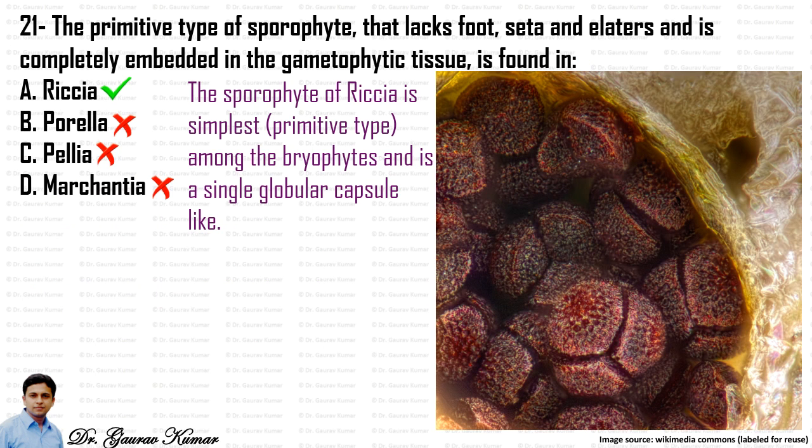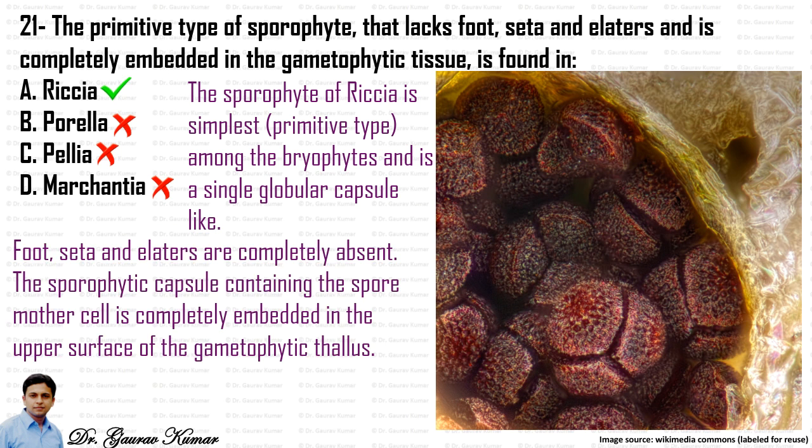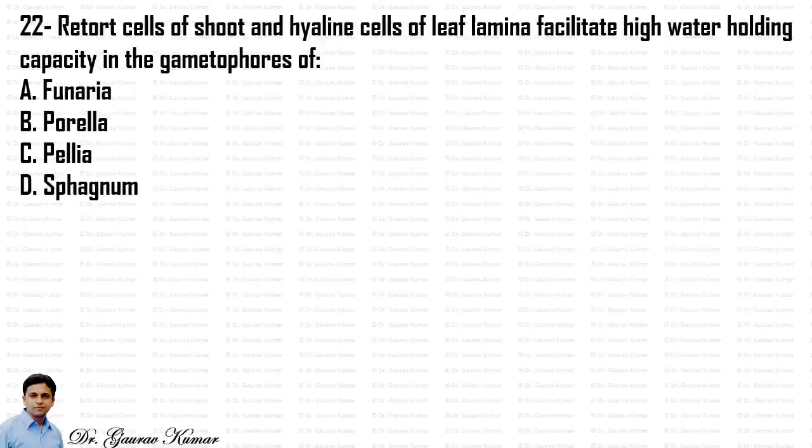The sporophyte of Riccia is the simplest or most primitive type among the bryophytes and is a single globular capsule-like structure. Foot, seta and elaters are completely absent. The sporophytic capsule containing the spore mother cells is completely embedded in the upper surface of the gametophytic thallus.